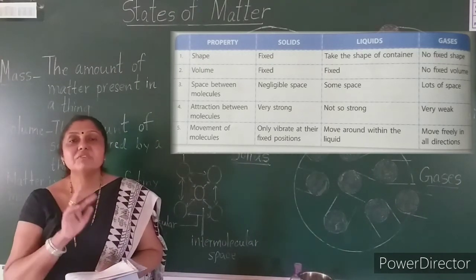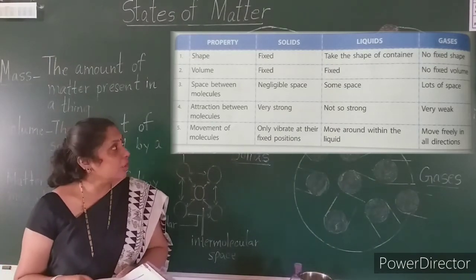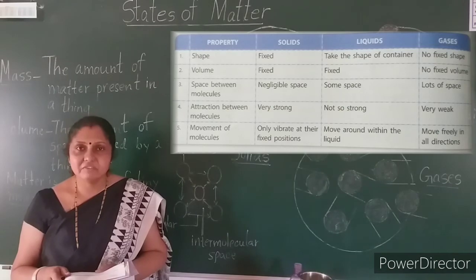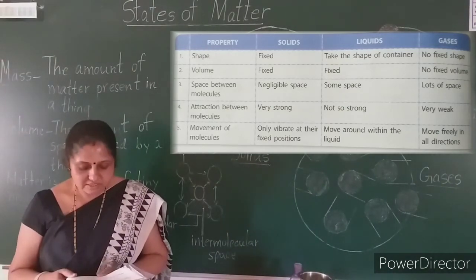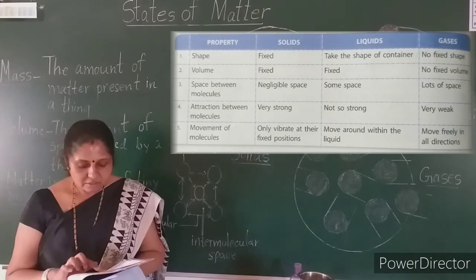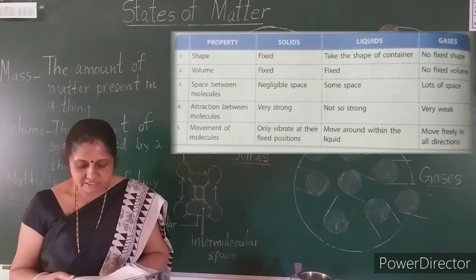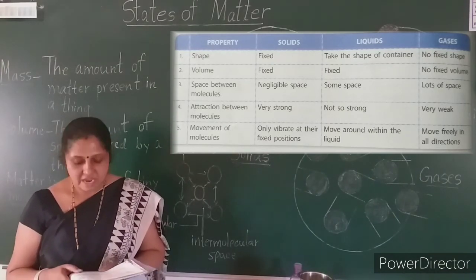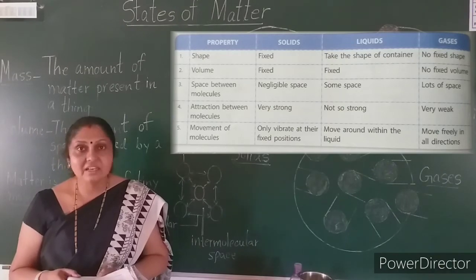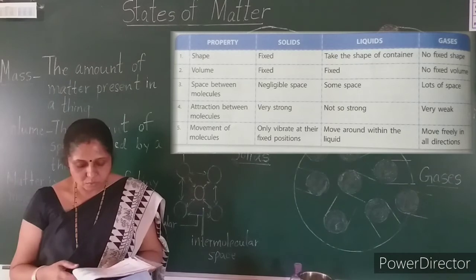Now space between molecules. As I have told you how the molecules are arranged in the different states of matter, the space between the molecules in solids is very negligible because they are very close to each other. In liquids you have some space, and in gases you have lots of space because they spread out.